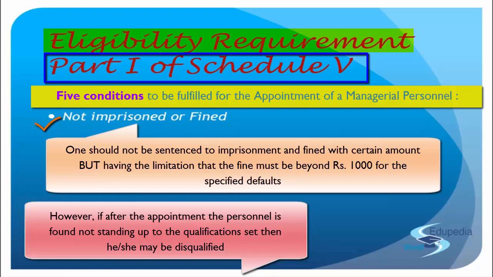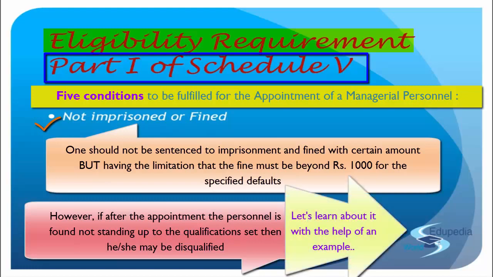right? So for example, a few years back, maybe I was convicted under, say, the Foreign Exchange Management Act, the FEMA Act. So now I would be disqualified, but the company that was deciding to take me as a managerial person spoke to the central government, sought its permission, and the central government allowed.